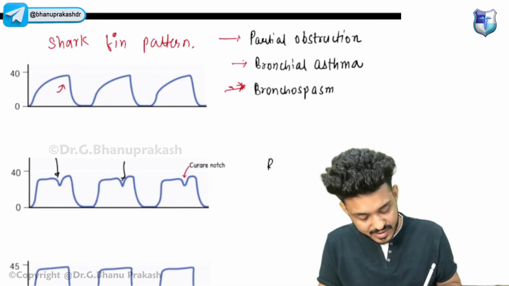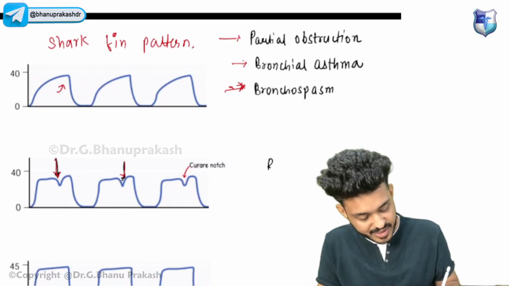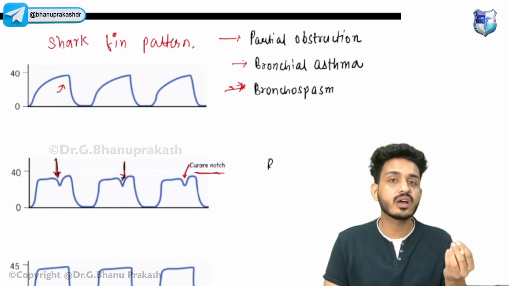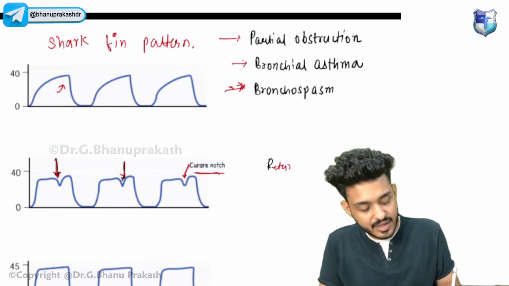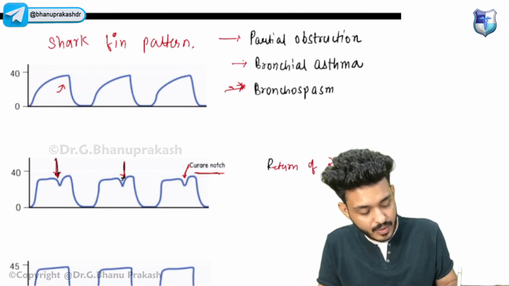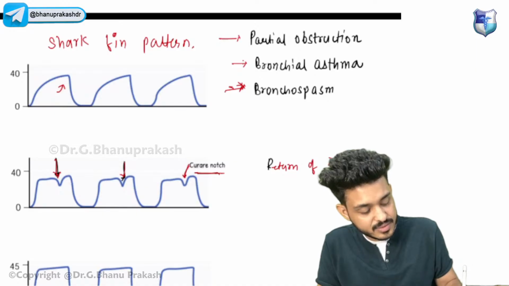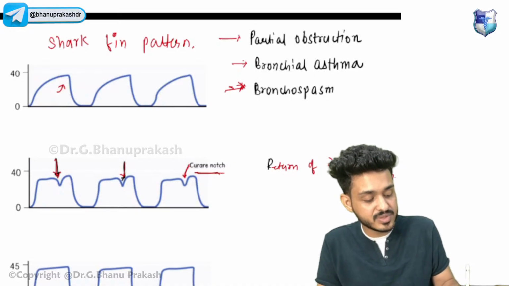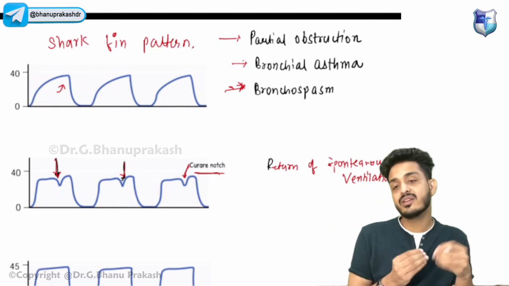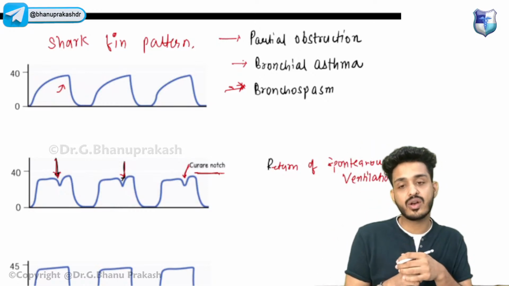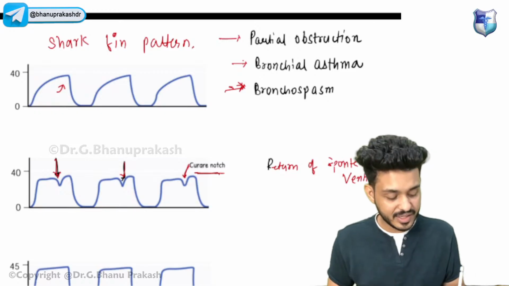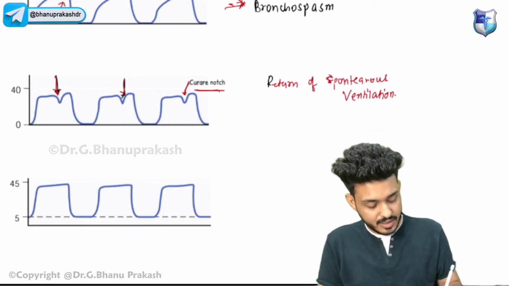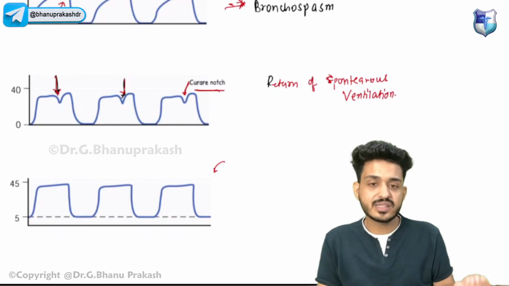Okay, second one, this particular notch that you can appreciate here is known as Curare's notch, and Curare's notch will be indicative of return of spontaneous ventilation. That means the patient has started breathing by himself, right? That is known as return of spontaneous ventilation. What we need to do is repeat the dose of anesthesia.